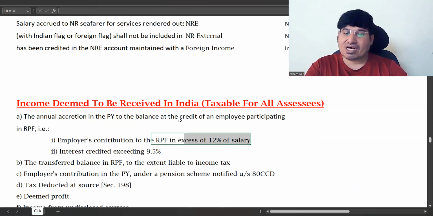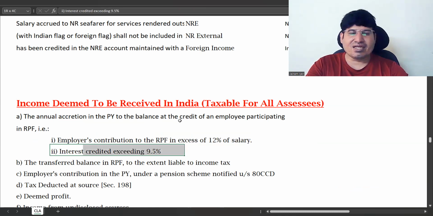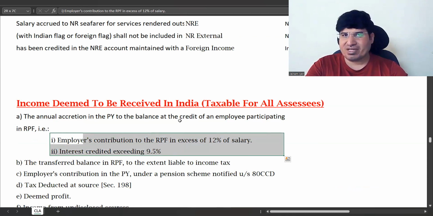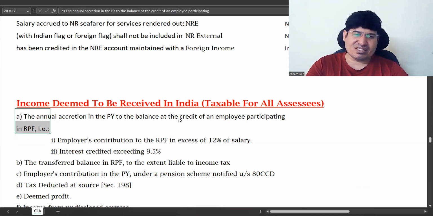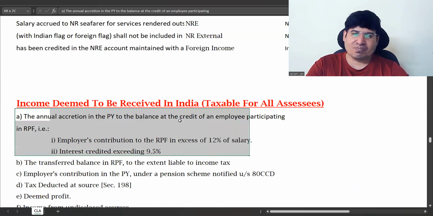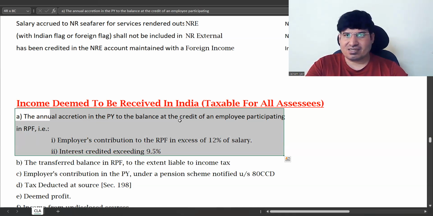So whatever above 12% you get will be deemed to be received, and interest exceeding 9.5%. Up to 9.5% is exempt. This you will see in your salaries chapter in detail. So here just is the PF point. Wherever PF is received, it will be deemed to be received in India.